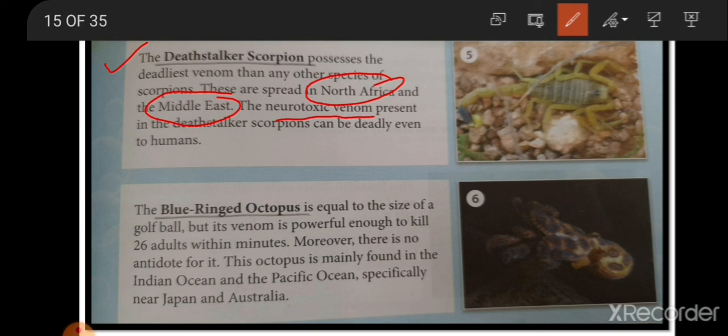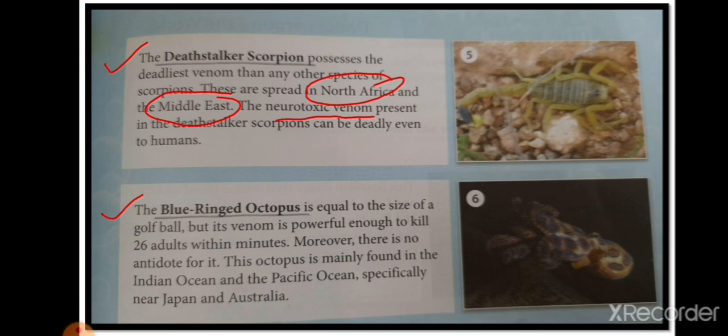The next is the blue ringed octopus. They have blue rings on them, and it is equal to the size of a golf ball. Smaller in size, but its venom is powerful enough to kill 26 adults within a minute. Moreover, there is no antidote for it. This octopus is mainly found in the Indian Ocean and the Pacific Ocean, especially near Japan and Australia. So this is all about the blue ring octopus.